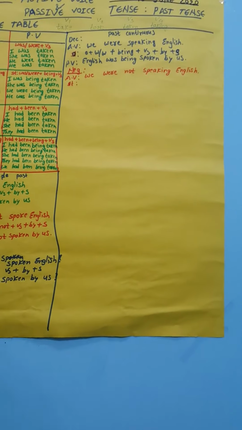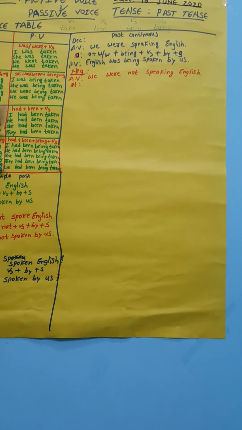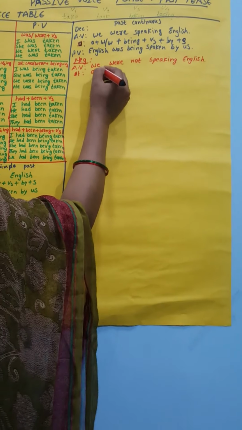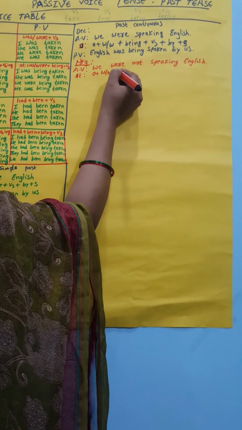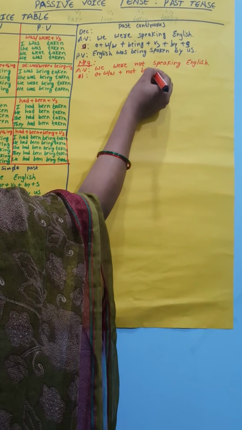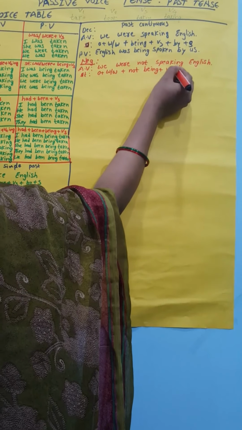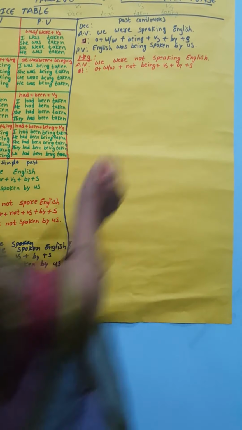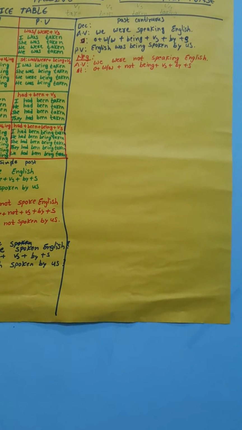So what is the structure here? Object plus was or were plus not plus being plus V3 plus by plus subject. This is the structure of the negative form.